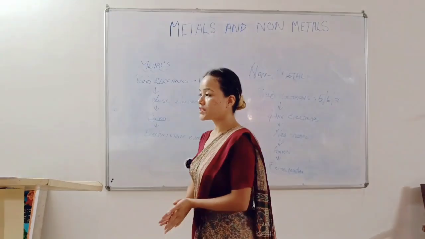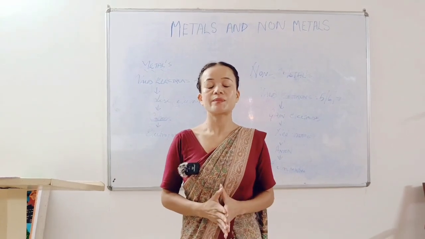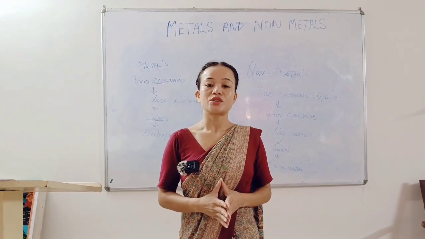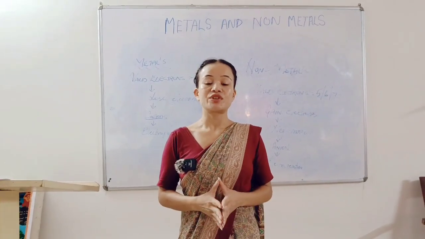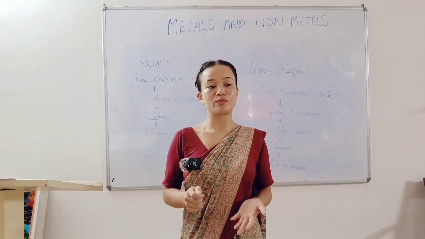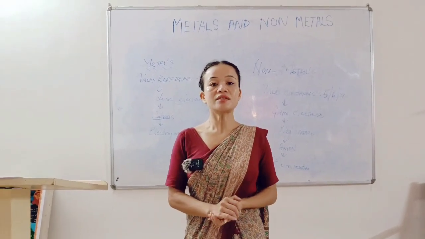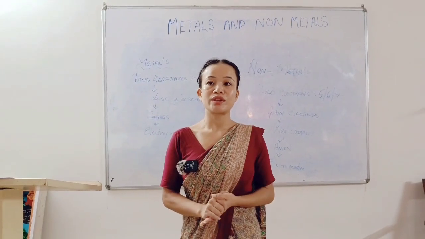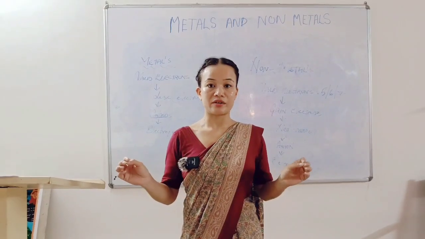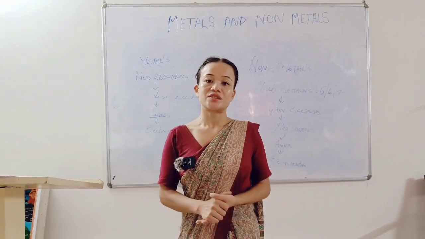So now we'll discuss the properties of metals. What are the properties of metals? Number one, metals are generally hard. Two, metals are malleable, which means they can be beaten into sheets, like aluminum foil. Next, metals are ductile. By ductile, we mean we can stretch the metal into a long wire.